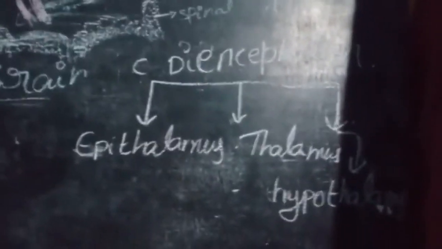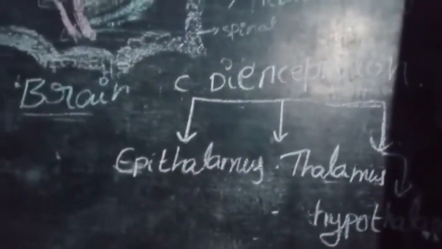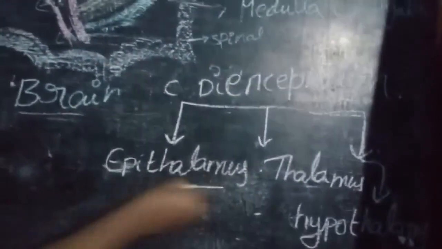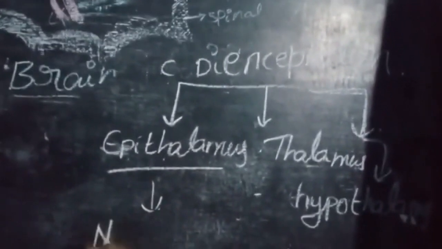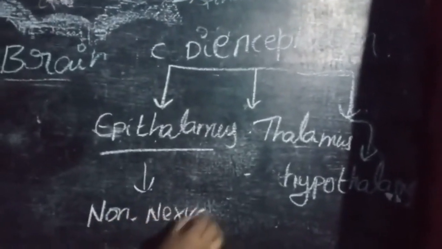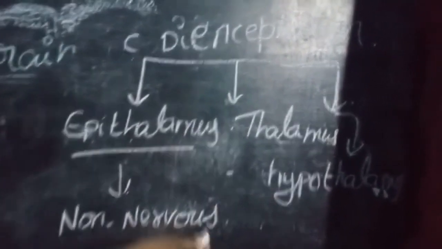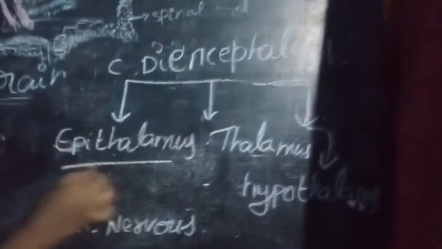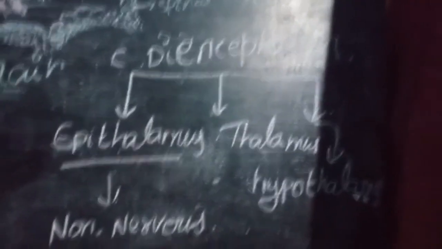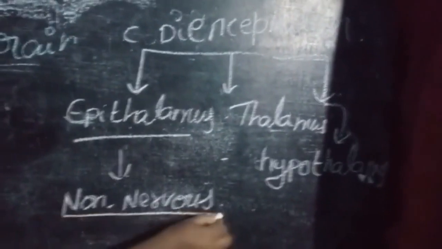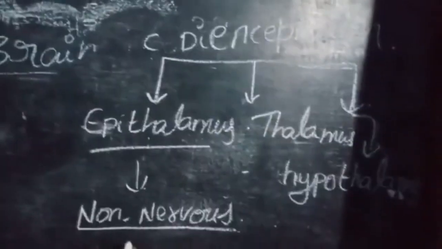The first one is the epithalamus. It is the roof of the diencephalon. It is a non-nervous part. You can observe that the diencephalon is divided into three: the epithalamus, the thalamus, and the hypothalamus. The epithalamus is the non-nervous part.